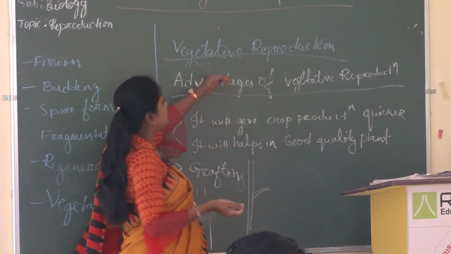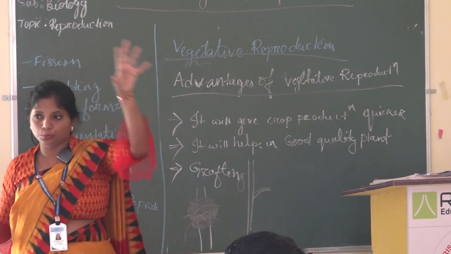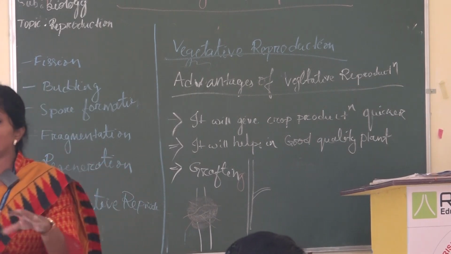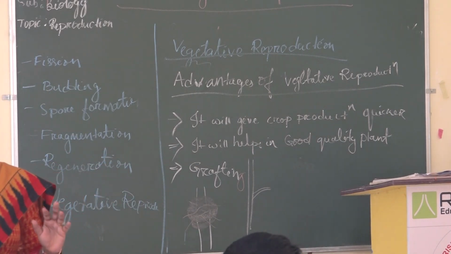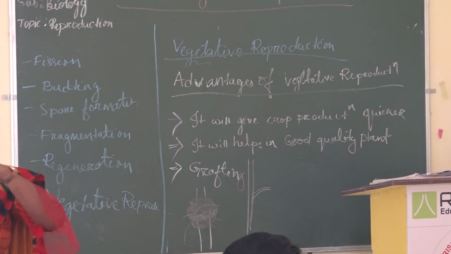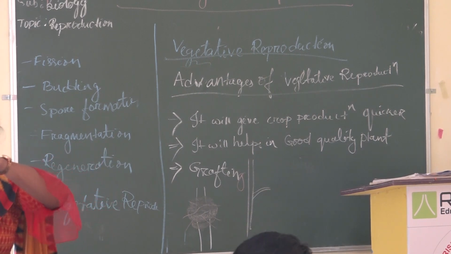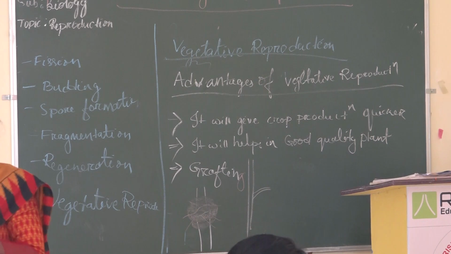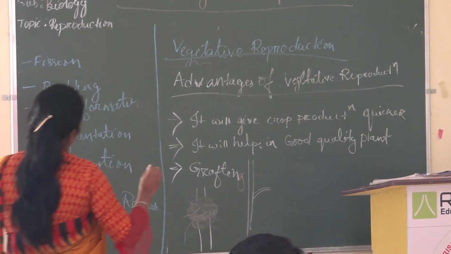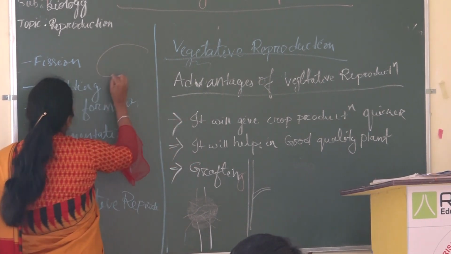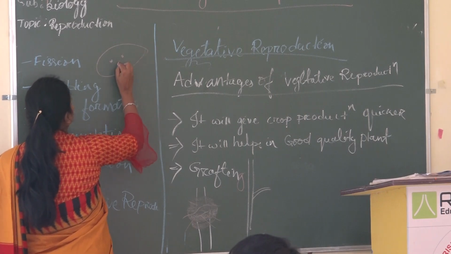So actually, vegetative reproduction is broadly classified into natural and artificial methods. Natural means like I will cut the root, like we have potatoes and ginger. It has small buds in its structure, you can see it. If I draw the potato, it has holes.